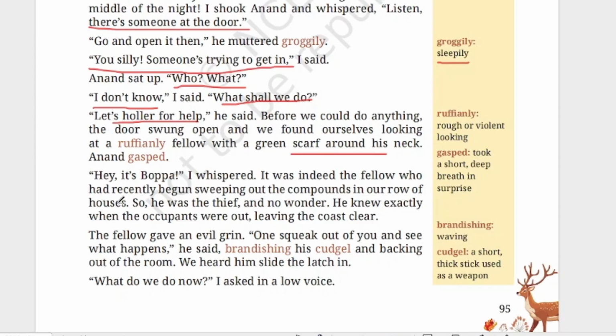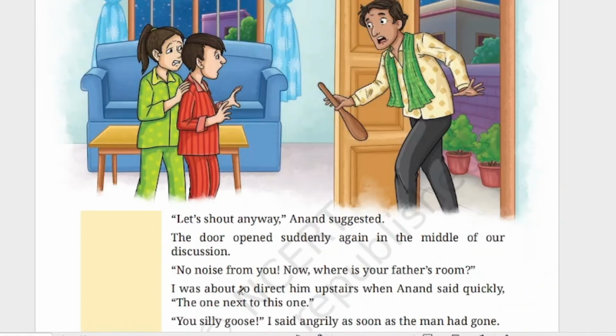It was indeed the fellow who had recently begun sweeping out the compounds in a row of houses. So now, when this man entered the house, she understood that this is the person who comes there for sweeping. When she saw his face, she understood that this is the man who is the thief. So he was the thief, and no wonder. He knew exactly when the occupants were out, leaving the coast clear. Let's shout anyway, Anand suggested. So Anand is suggesting that they can shout that there is a thief in their house.